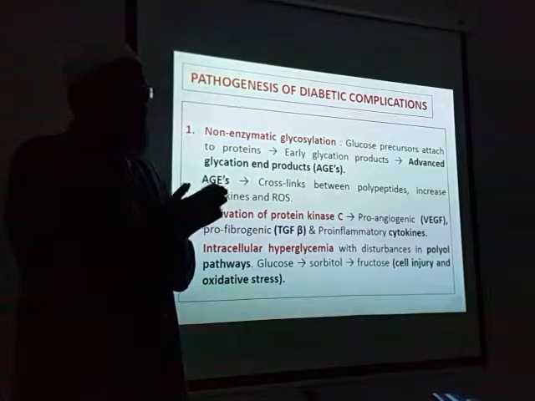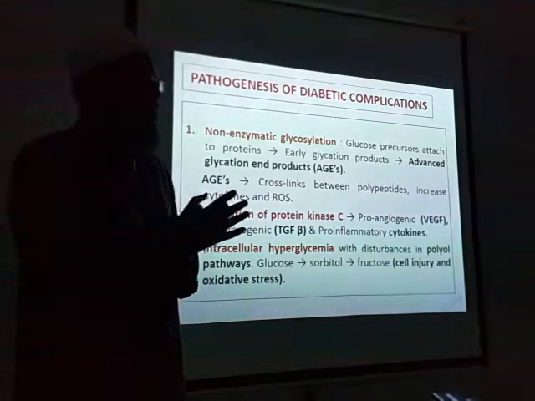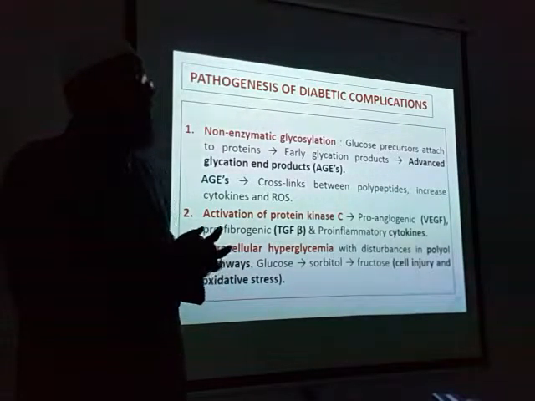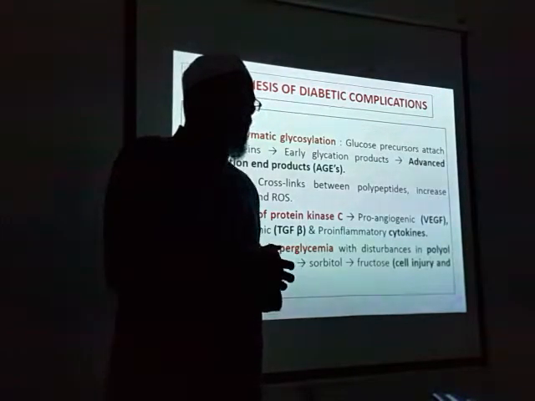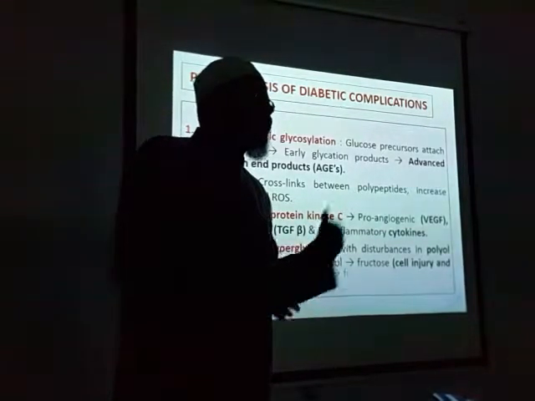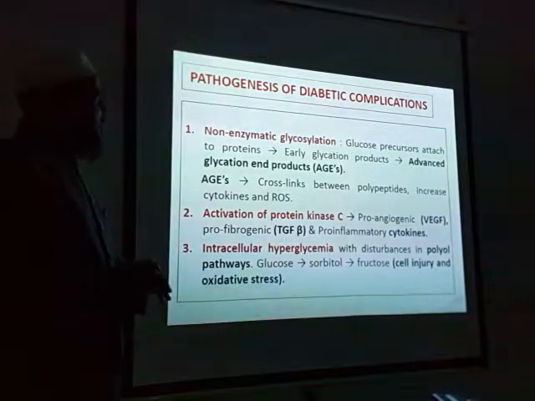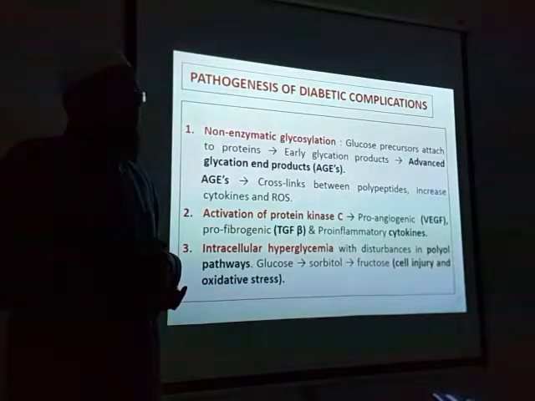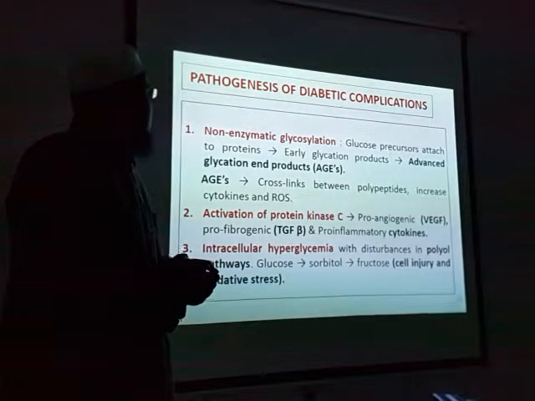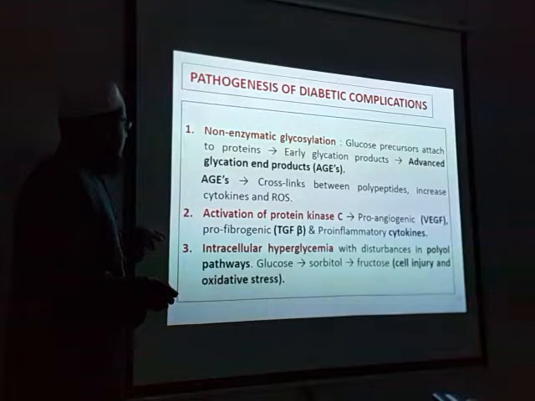You will see many patients, diabetic patients, with complaints of burning of the hands and feet, or some vision problem, or some kidney problem. Many patients you will see, but fewer patients will you see going into coma or ketoacidosis. So you should know how this neuropathy or nephropathy or glomerulosclerosis is happening. These are the three things in the pathogenesis: first, second, and third.